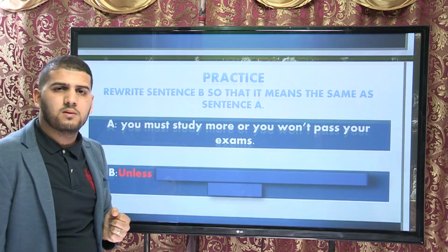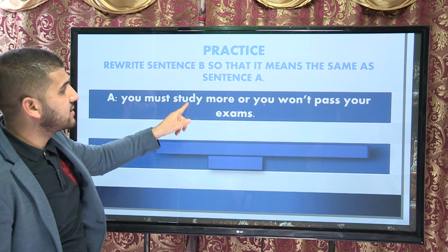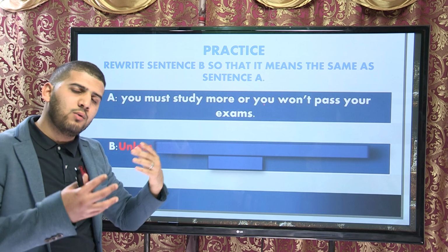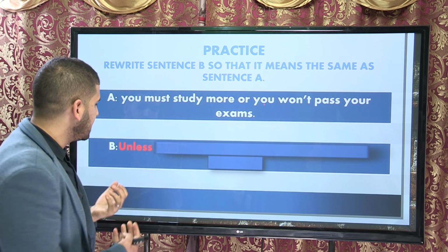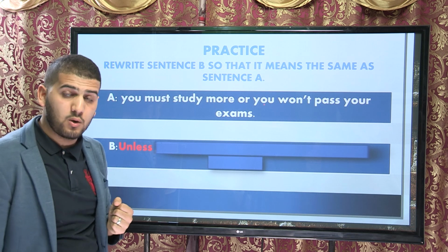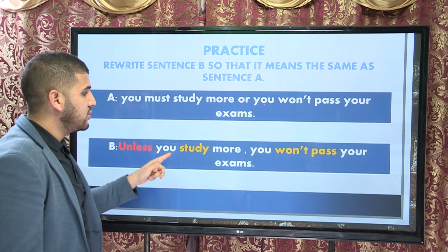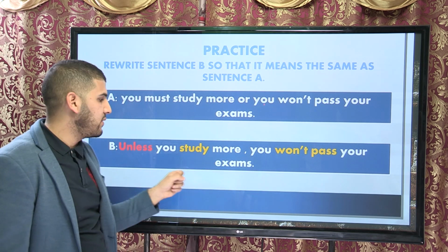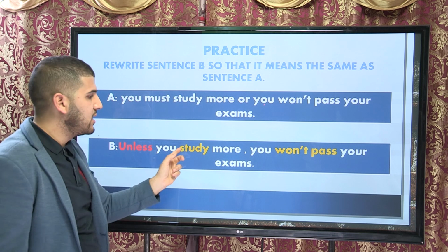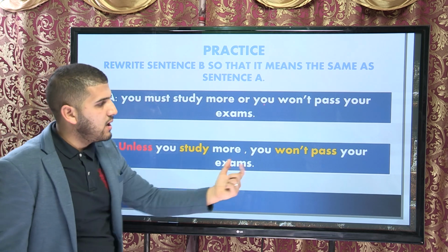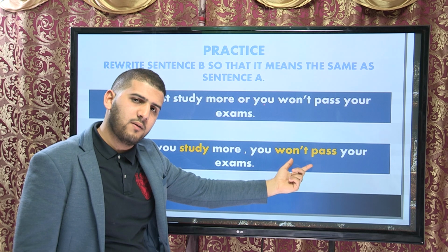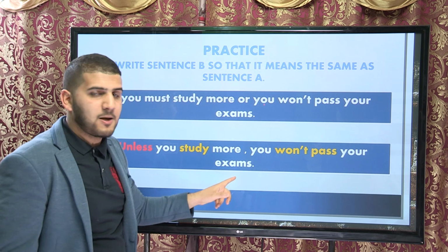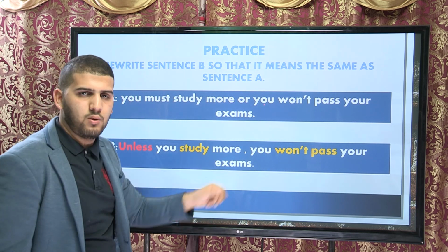The second sentence. You must study more or you won't pass your exams. You are going to express it differently using unless. So we say, unless you study more, comma, you won't pass your exams. So the first verb which comes after unless is conjugated in the present simple, and the next verb is conjugated in the future. Alternatively, you can say, you won't pass your exams unless you study more.